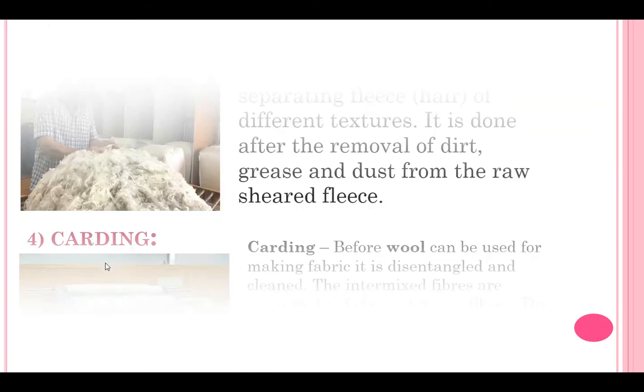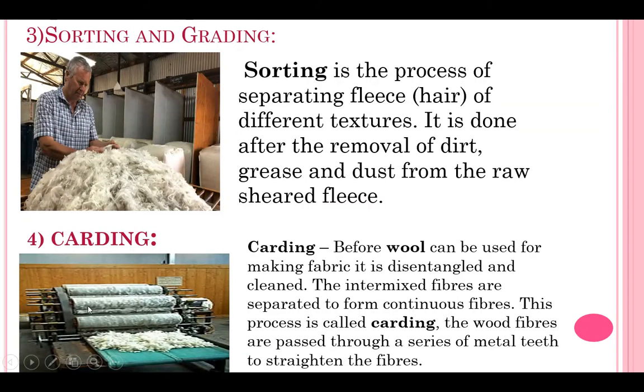Yes, ma'am, what is metal teeth? Metal teeth. Here you can see the picture of machine, right? Here this will be having teeth like a structure which is made with the help of metals, and through that metals this woolen will be passed to make it straight. Understood? It acts like a comb. Have you seen comb?